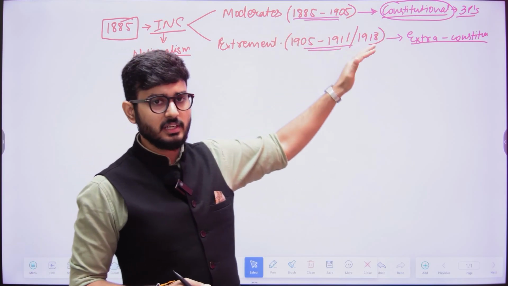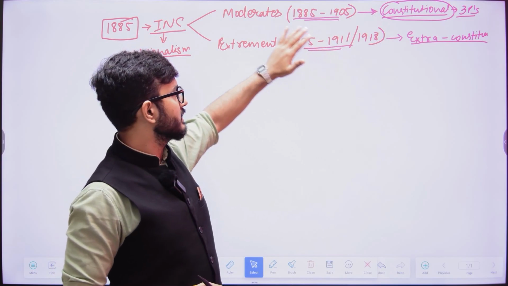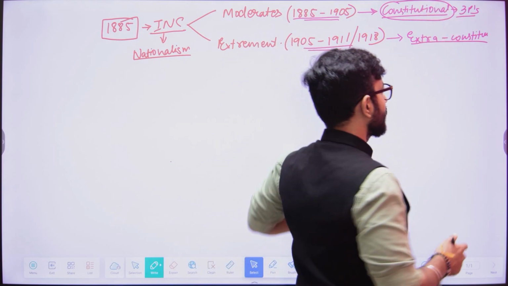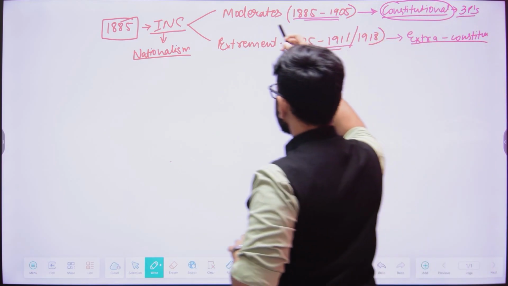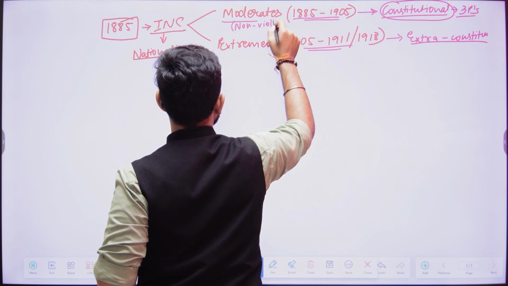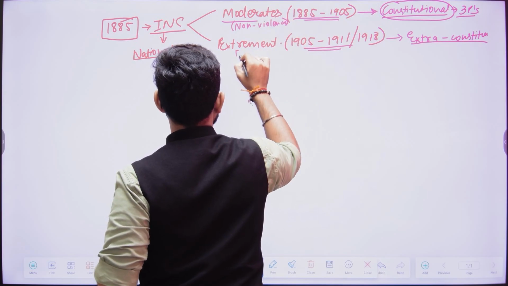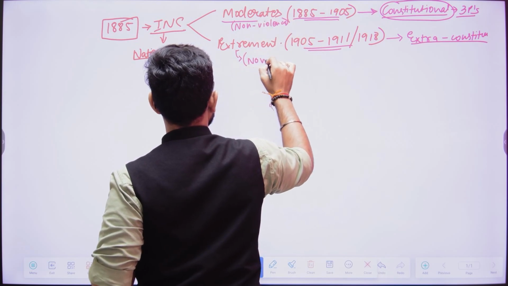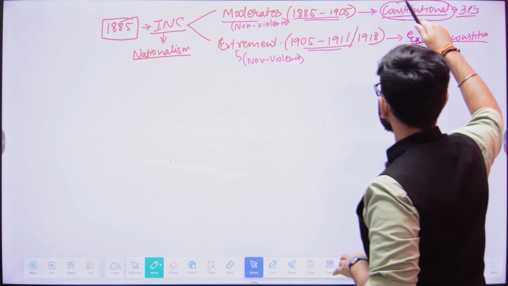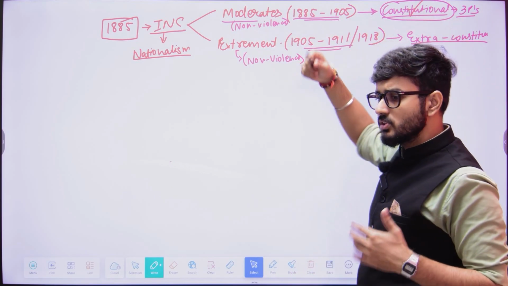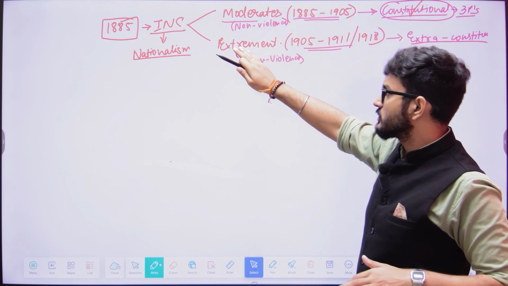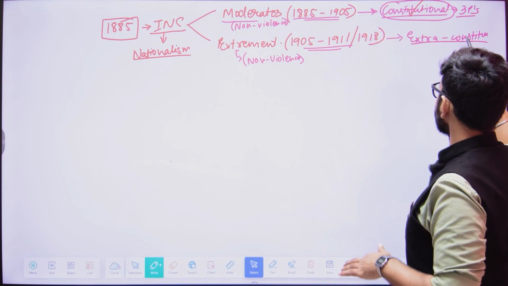But when we talk about extra constitutional, here also what it means is that the moderate nationalists tried to get their demands fulfilled through a constitutional manner, and the moderates were going to be non-violent. The moderates believed in non-violence. Similar to them, even the extremists believed in non-violence. Here the moderates believed in the constitution, that means the laws, rules and regulations created by the British. Similarly, the extremists also believed in the constitution.